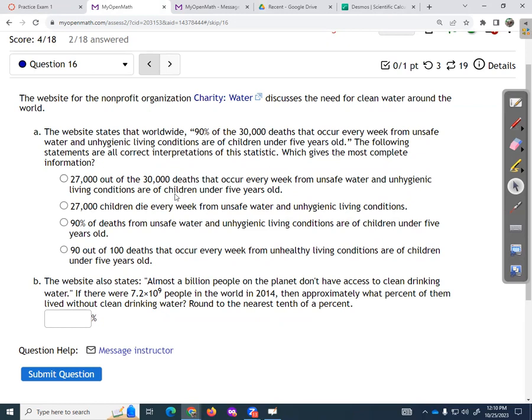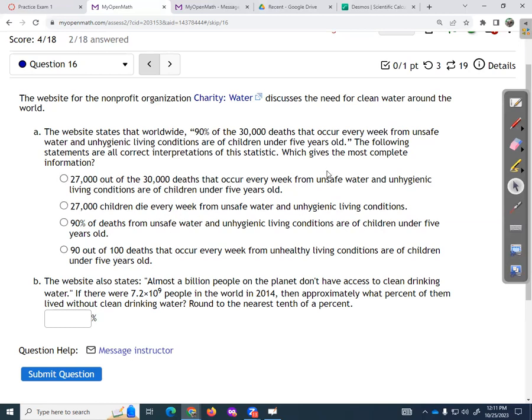All right, so let's see. I definitely want 27,000 in there and 30,000. The first one has that. This one has 27,000, but it doesn't reference the 30,000 or the 90%. This one has the 90%, but not the 30,000 or the 27,000. This just says 90 out of 100, which totally skips the 30,000. Okay, so I'm thinking I don't like the last three. Let's just read this one.